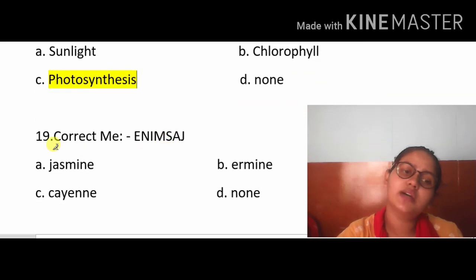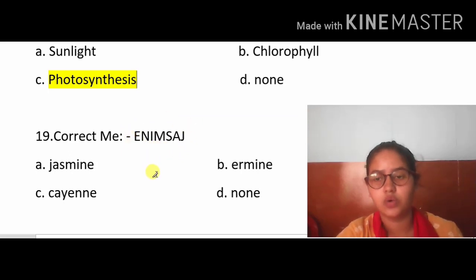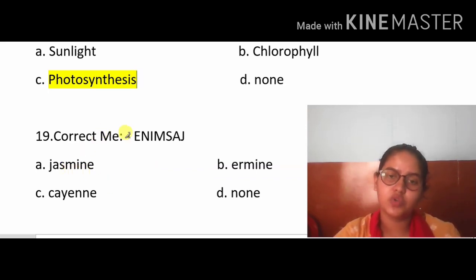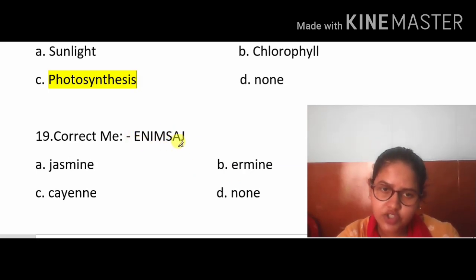Now come to here. Correct me. These words are given to us and we have to write them in a correct manner, because it has a meaning. So which one is correct? You can see here which words are written. The last one is J, then A, S, M, I, N, E, right?